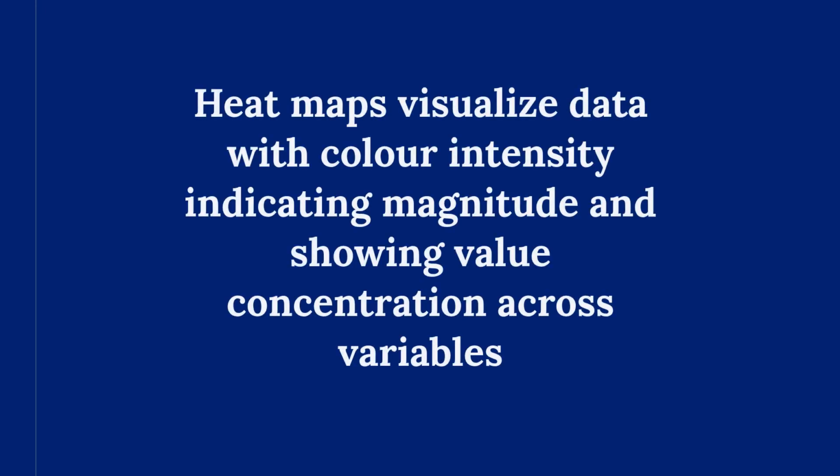Heat maps use color to represent data values, with intensity indicating magnitude. They show value concentration across variables. Use a clear color gradient and include a legend. Avoid bright colors to prevent overwhelm. Heat maps reveal patterns and correlations effectively.